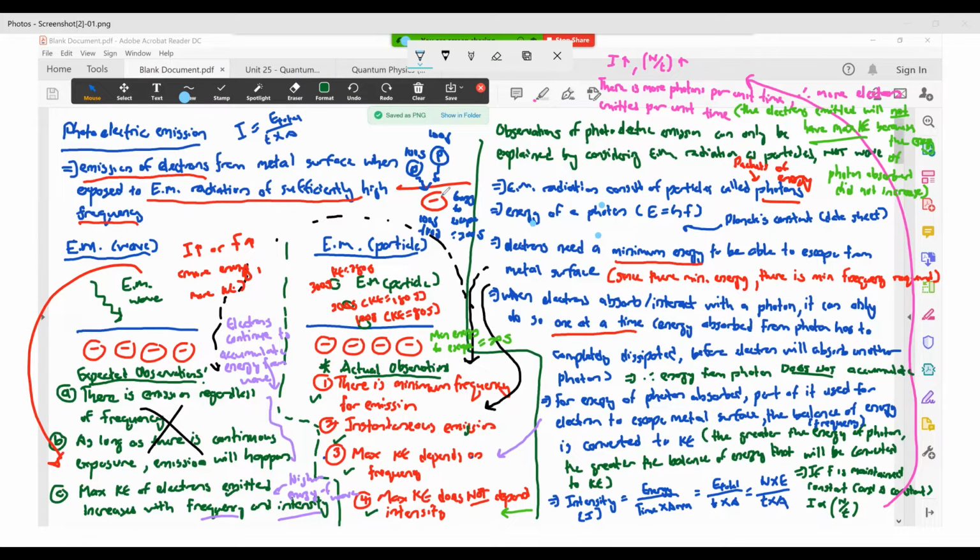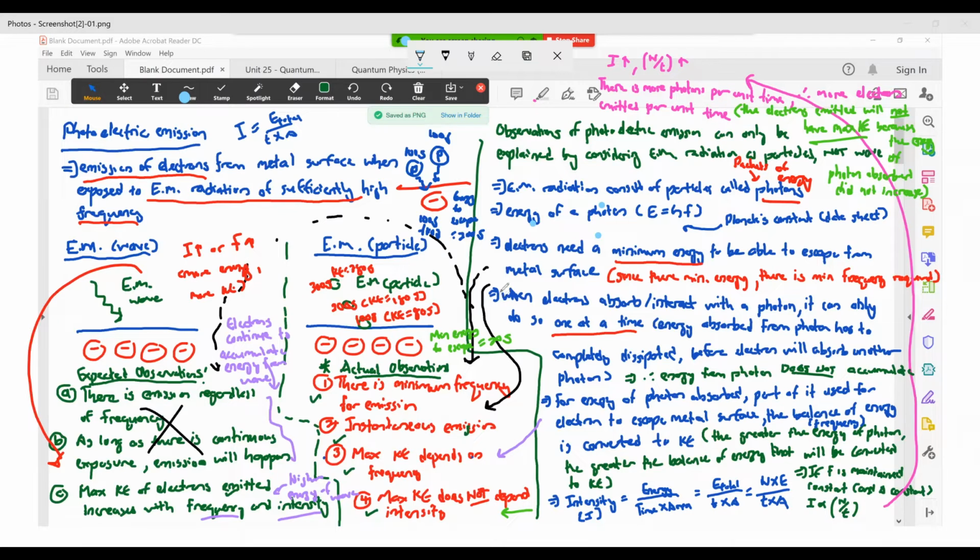Okay, it cannot keep on absorbing photons continuously and then have its energy accumulate. Whatever energy it has absorbed, it either uses it to escape or completely dissipates it by moving even faster within the metal surface before it can interact with another photon. So that is the key thing here.